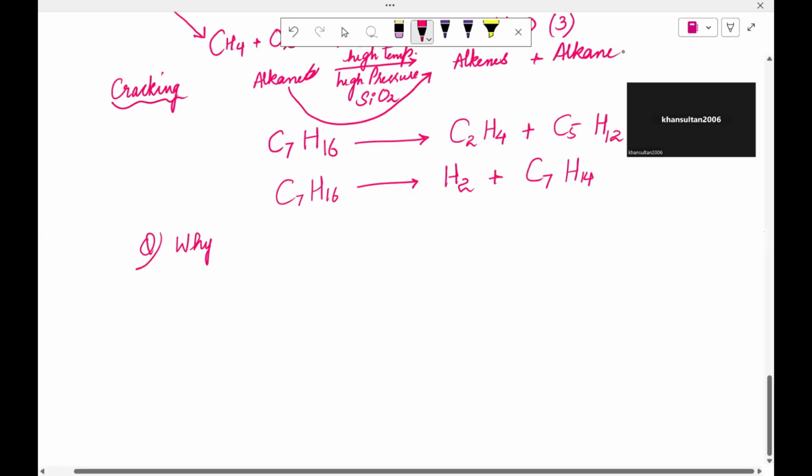In past paper questions, they might ask us why cracking is useful.